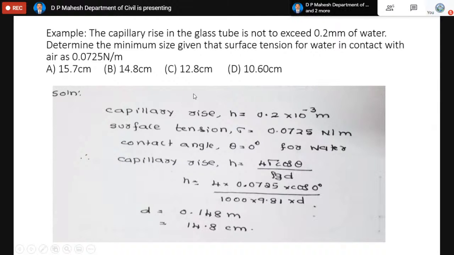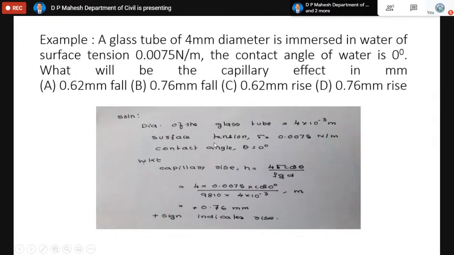So this is how we can calculate the capillary rise, where d is the diameter of the glass tube. Let us have one more example. A glass tube of 4 mm diameter is immersed in water of surface tension. The contact angle is given. What will be the capillary effect in millimeters? It looks similar to the previous problem.